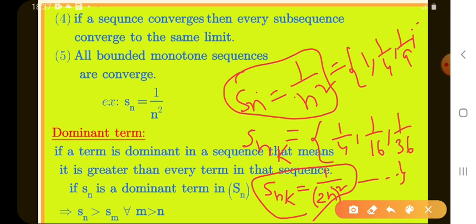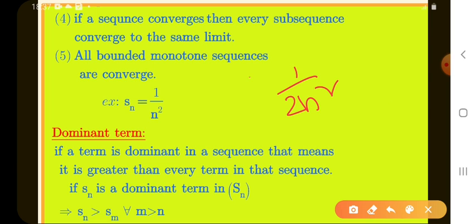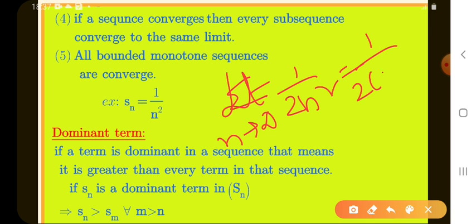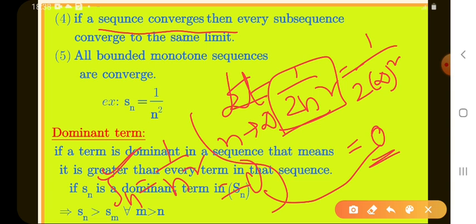Now I am going to find the limit of the subsequence. 1 by 2n square is the subsequence. We find the limit where n tends to infinity. We get 1 by 2 infinity square. What is the value of 1 by infinity? 0. So we get the same limit as the sequence has. Already we found the limit of 1 by n square is 0. Now the limit of the subsequence is the same, 0. So if a sequence converges, then every subsequence converges to the same limit.